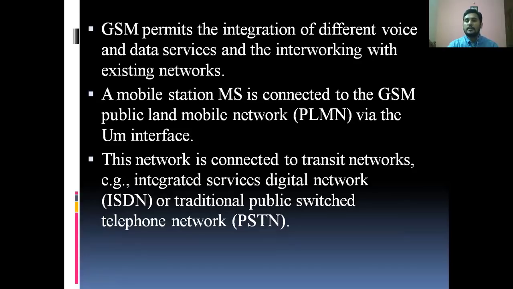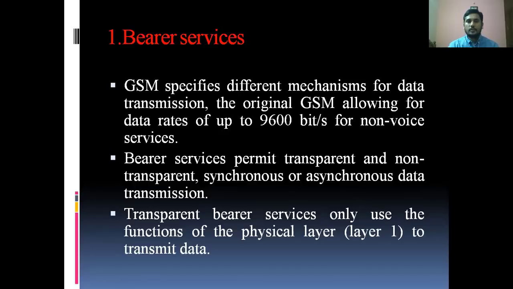So this network is connected to transit networks, for example, integrated services digital networks or traditional public switched telephone networks. All these are examples for the GSM system. So, what are the services provided by the system? These are the first service, bearer services.